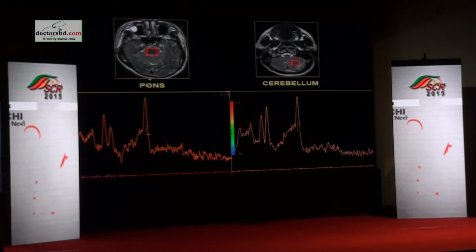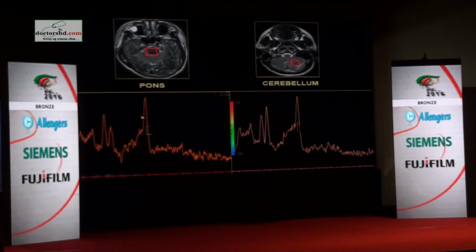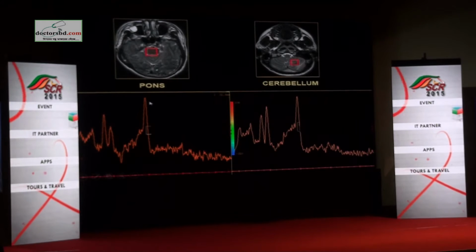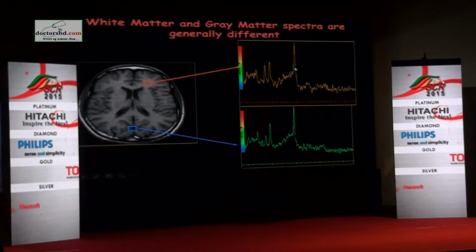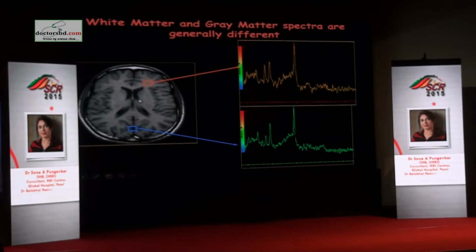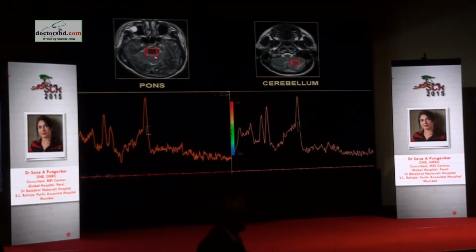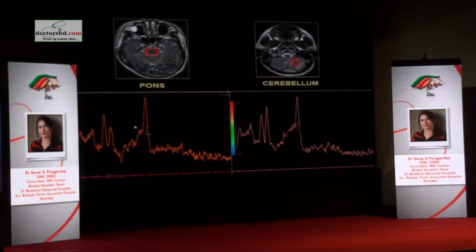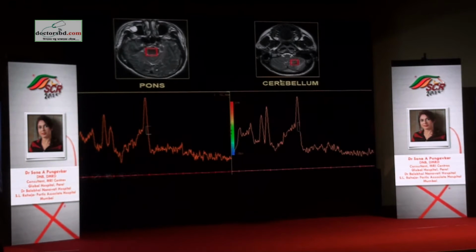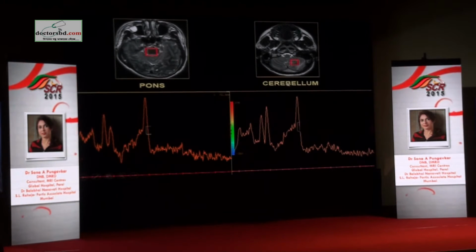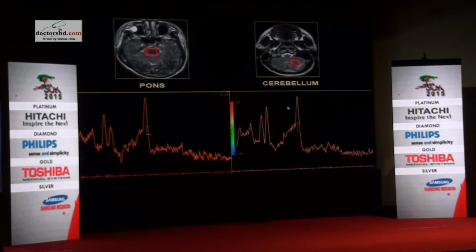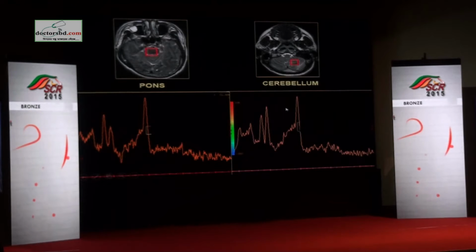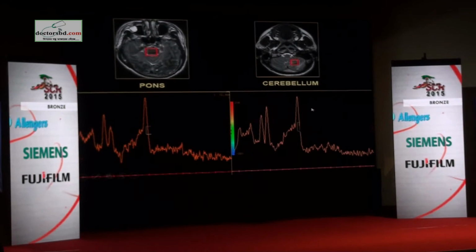The spectrum from the pons is different, so you have slightly higher choline level and a slightly shorter NAA peak. Also, if you see, the peak separation is more here, whereas the peak separation is less here. So if you tell me that this spectrum is from the frontal white matter, then I will start thinking whether we are looking at some lesion which is causing demyelination. And if you show me that this is from the cerebellum, I will call it normal with NAA being so low. But if you show it to me from the cortex, I will say that there is beginning of Alzheimer's or some other type of dementia in this patient. So location you must pay attention to, and you should know how the normals look in every location.